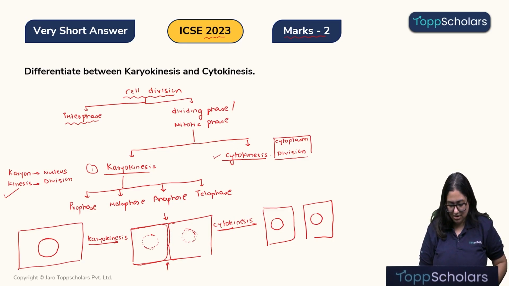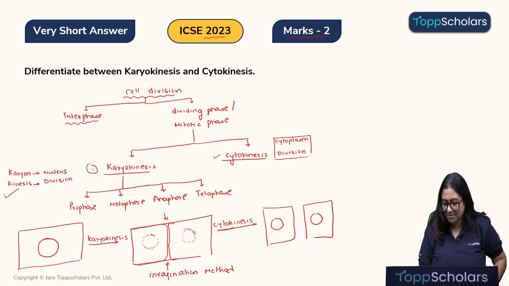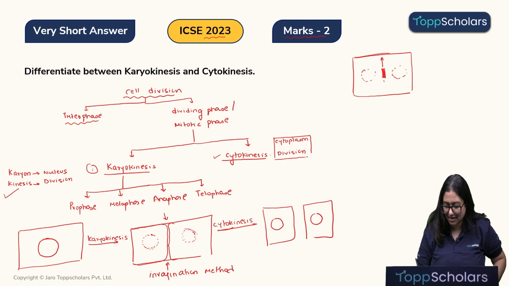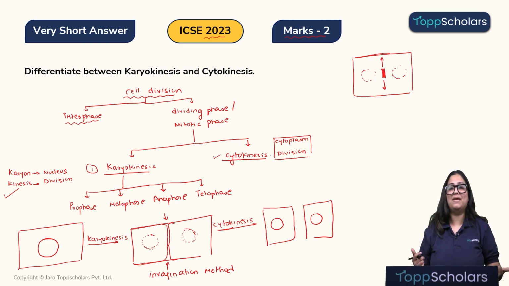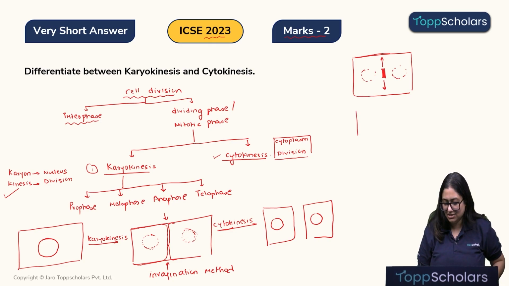This is the invagination method in an animal cell, and in a plant cell, we will get to see something like this. These are the two daughter nuclei which are formed. In the plant cell, there will be a formation of a cell plate in the center, which will keep on extending from center to the periphery, right? In an animal cell, what was the case? Just drawing it quick for a quick comparison and clarification of the concept.